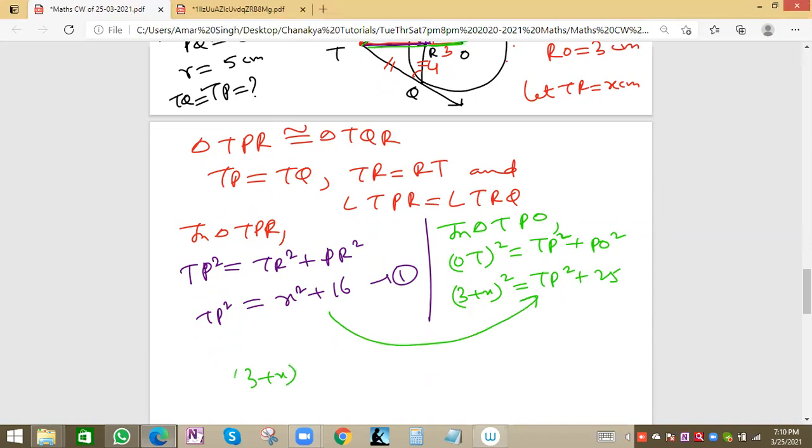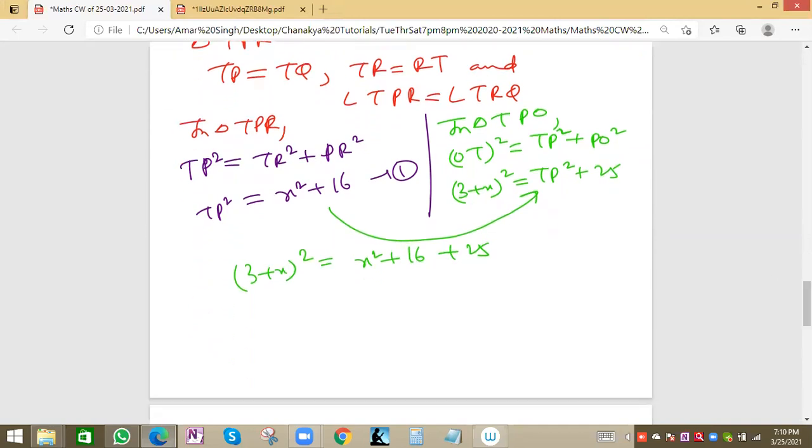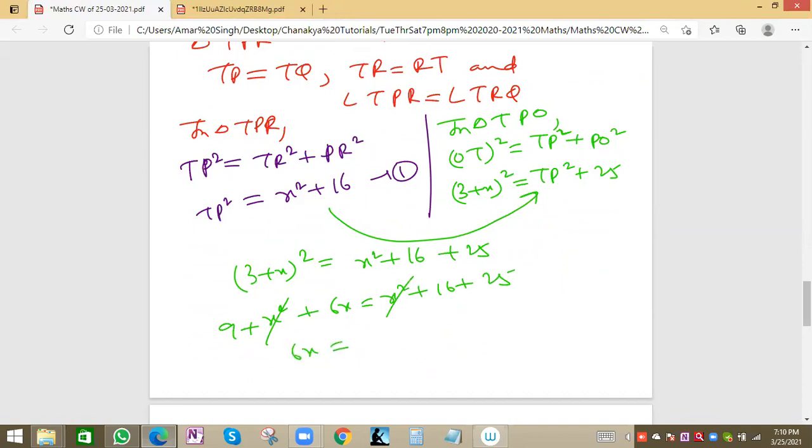So basically we have 3 plus x square will be equal to x square plus 16 plus 25. Now we'll get the value of x. So this will be 9 plus x square plus 6x equal to x square plus 16 plus 25. x square cancels. So 6x will be equal to 16 plus 25 plus 7, that is 32. So this x will be 32 by 6 centimeter.